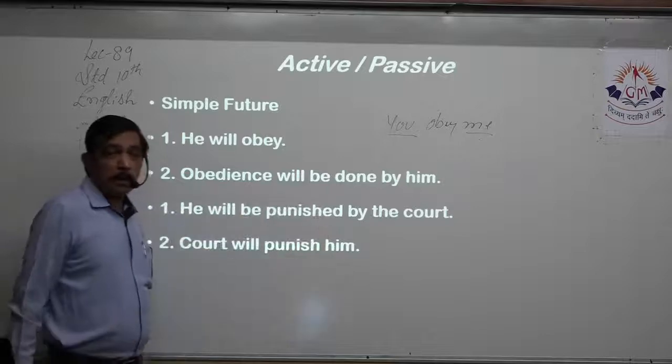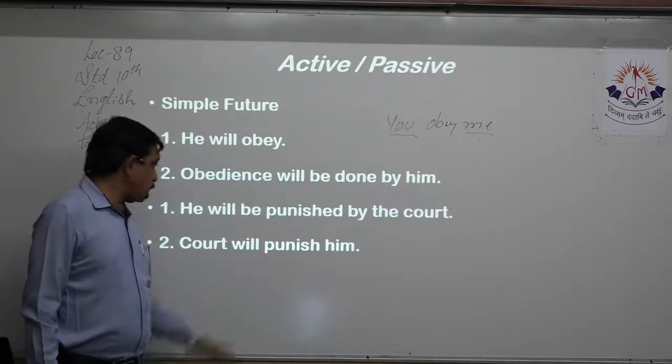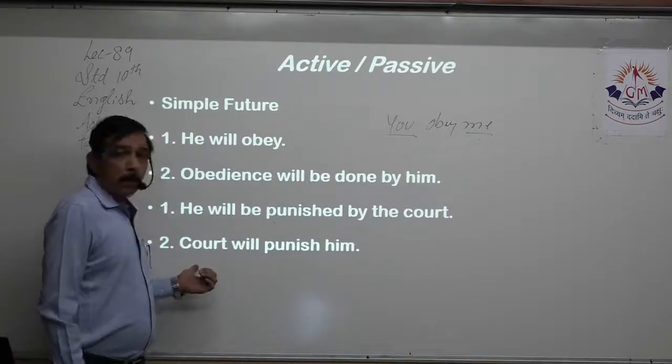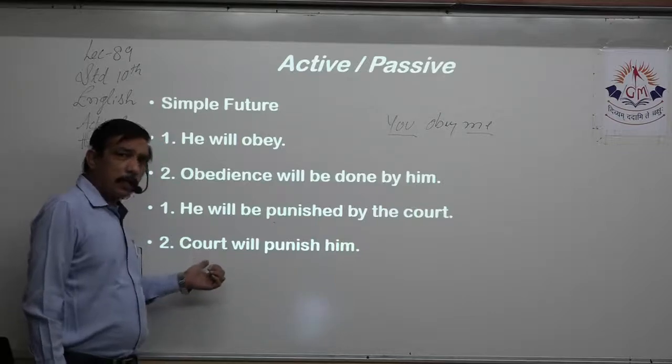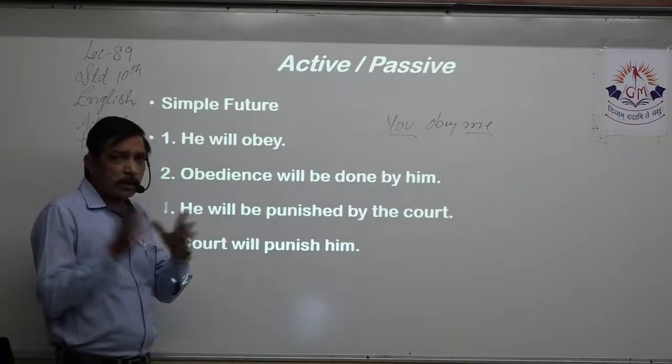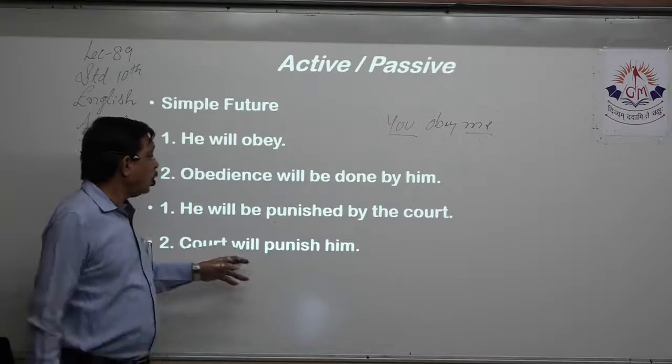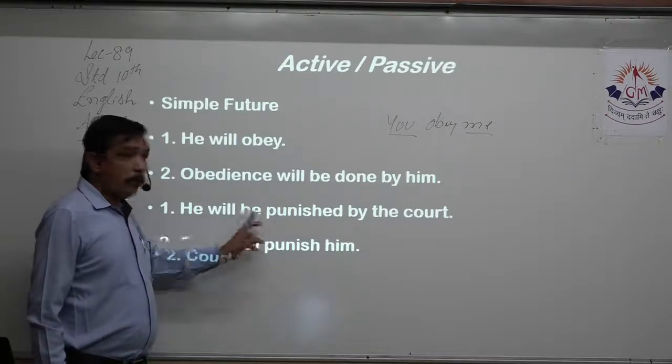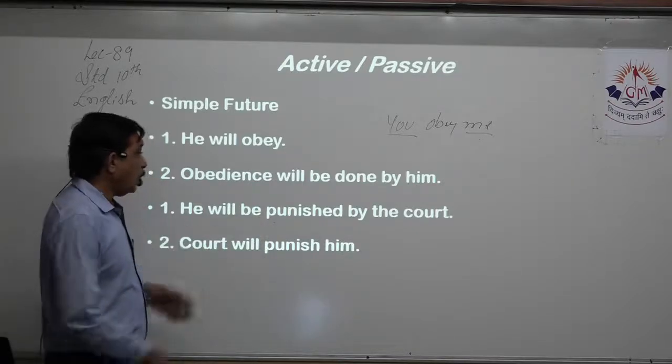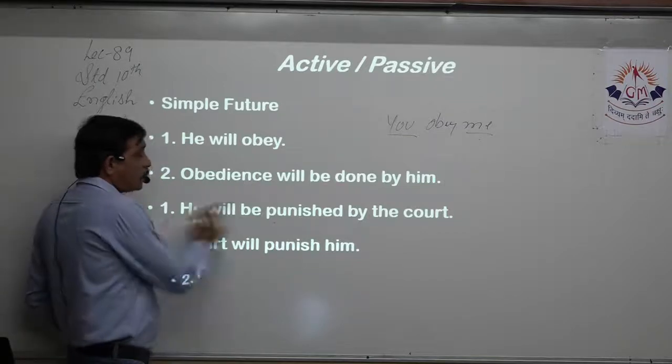The court is the object. I'll bring it court. Instead of saying the court, we can also write court. Yes, because it's a specific court. So the court will now be form. Now this is the passive form.